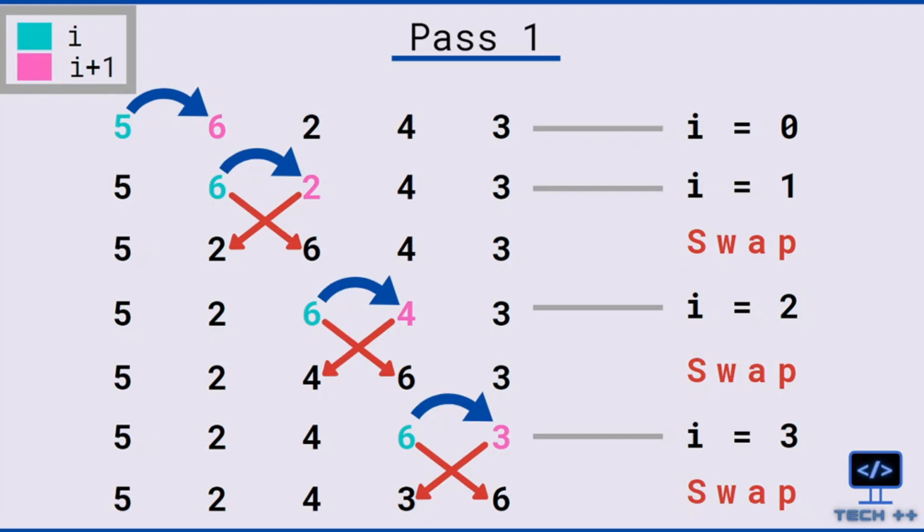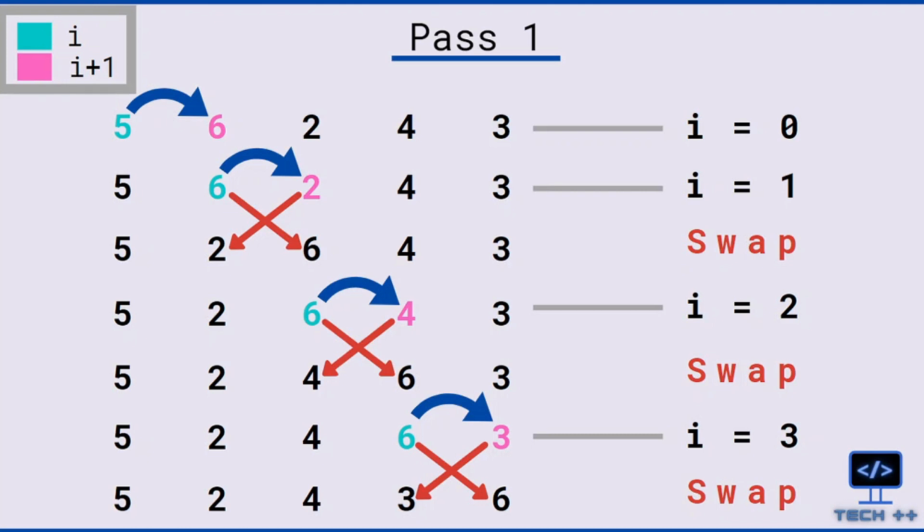Since i is 0, i plus 1 will be 1. So the two elements which will get compared here are 5 and 6. Since 5 is on the ith position, that is 0th position, and 6 is on the i plus 1, that is 1st position. Now since the number at the right, that is i plus 1 position, is greater, we do not swap. Remember, we only swap them if the number at right position is smaller.